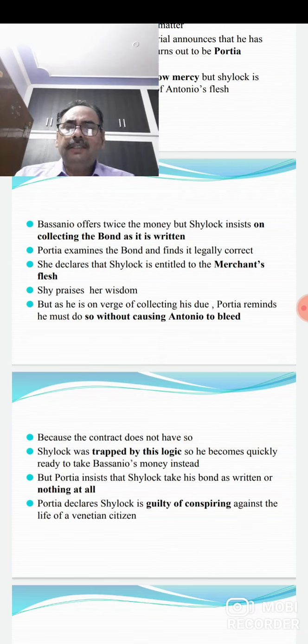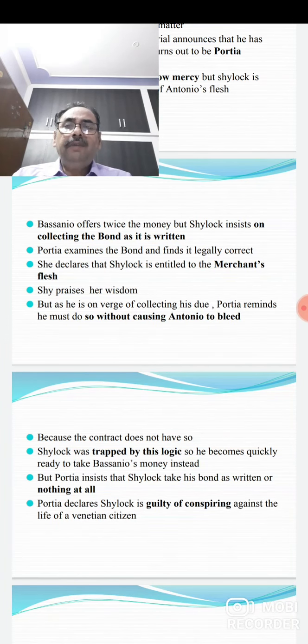Shylock was trapped by this logic, and very quickly he became ready to get the money back. Whatever money Bassanio was paying, he was ready to take that because now he was trapped by the logic of the young lawyer Portia. But now Portia insists, no, no, now you can't get the money. You have to take his bond as written or nothing at all. Either you take whatever is written in the bond or otherwise you won't take anything at all.